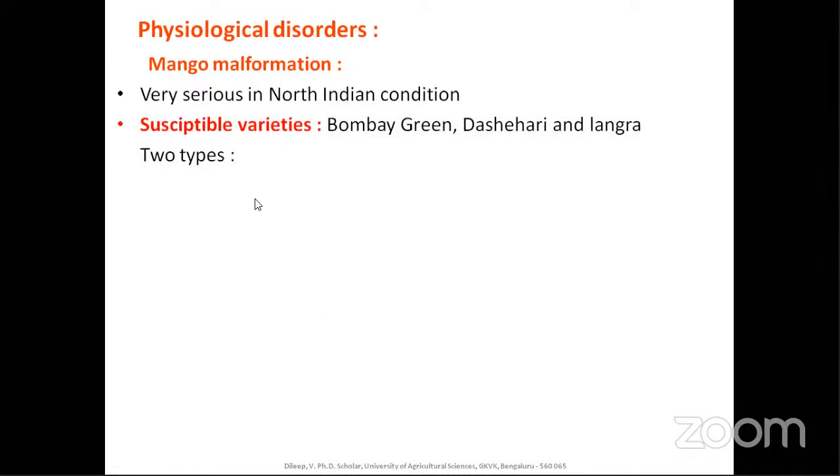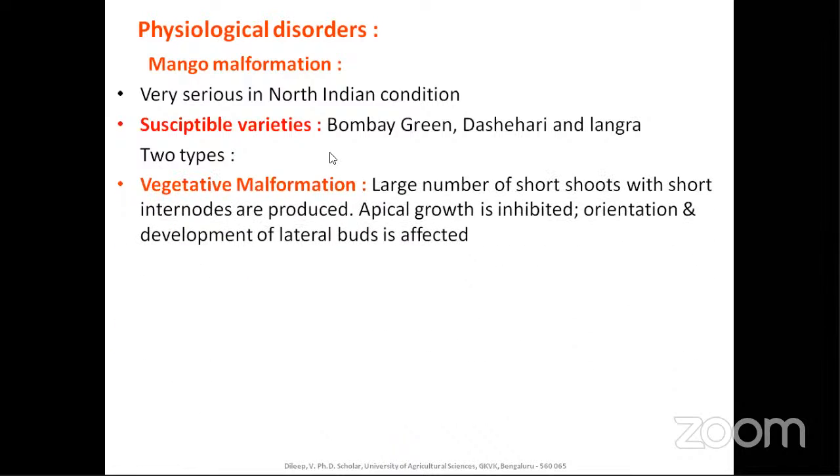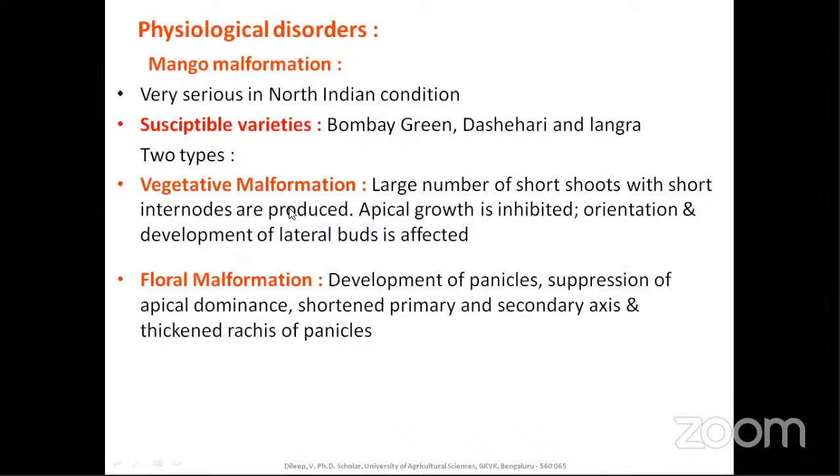We all know that. Varieties susceptible to malformation include Bombay Green, Dashehari, and also Langra. Please make a note of this, because this question will be asked in the exams. That is Bombay Green, Dashehari, Langra, almost all North Indian varieties. They are susceptible to malformation. So there are two types, that is vegetative and also floral malformation.